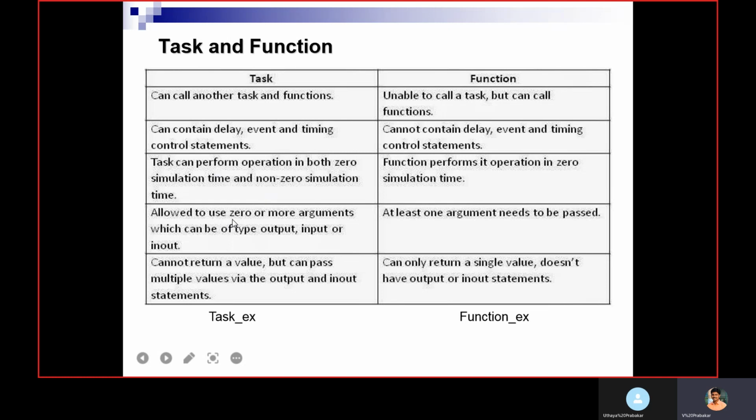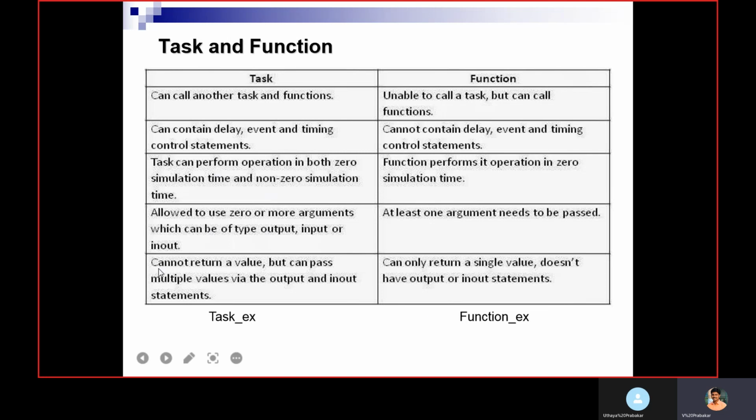A task is allowed to use zero or more arguments, which can be of type output, input or in-out. These are possible in a task. You can pass input, output and in-out arguments. But in a function, we already saw that there is no output or in-out argument. We have to pass at least one input to the function. Here the function name itself is going to act as an output argument.